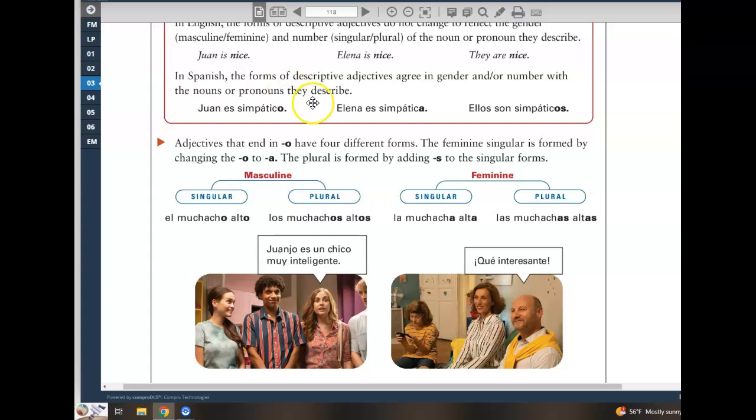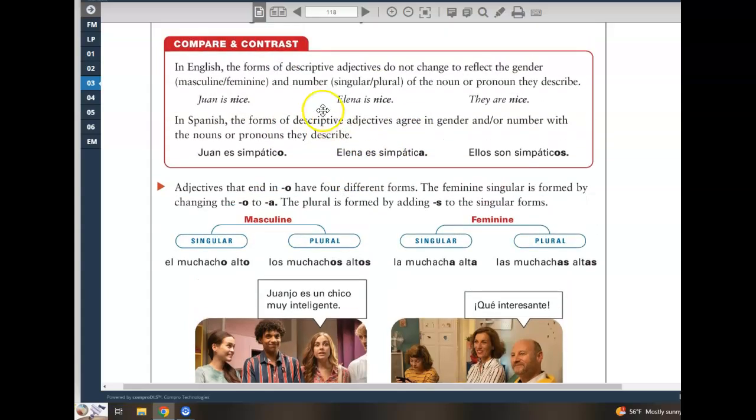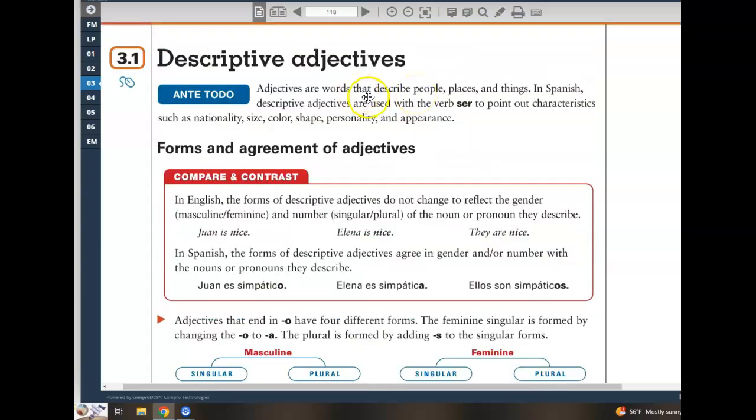So that's what this second bullet point is referring to, that adjectives describe nouns, right? Adjectives describe a person, place, or thing. And since all nouns in Spanish, or almost all nouns in Spanish, have either a masculine form or a feminine form, adjectives agree with those nouns in both gender and number.